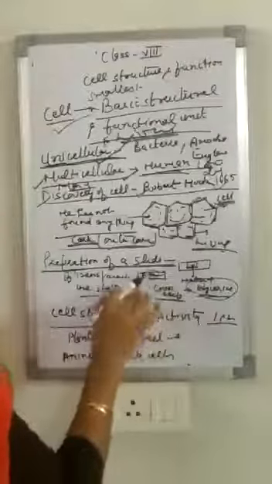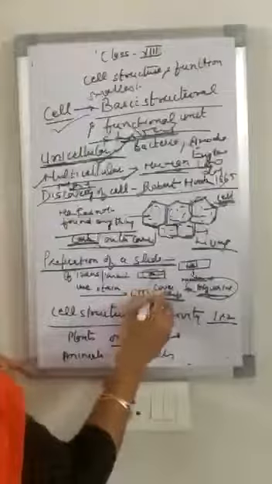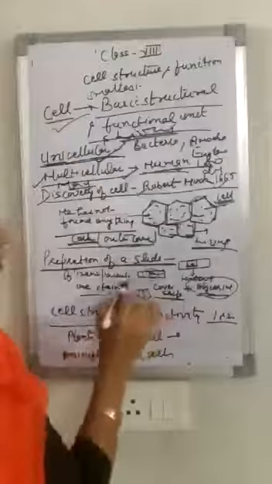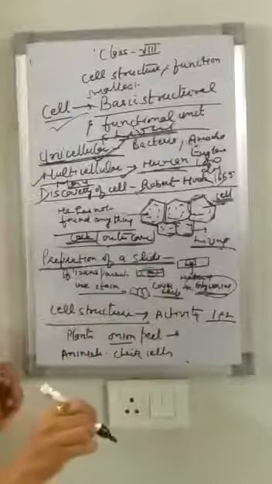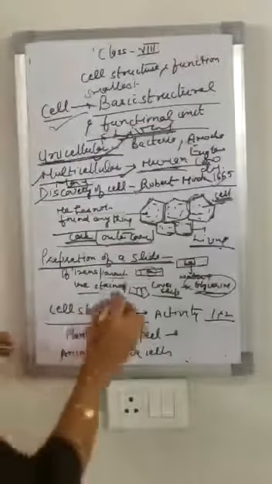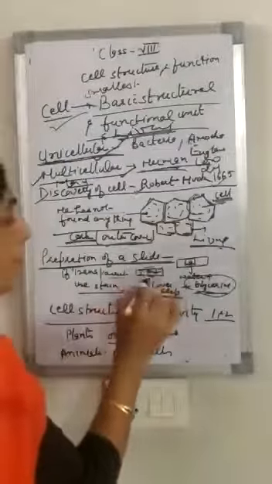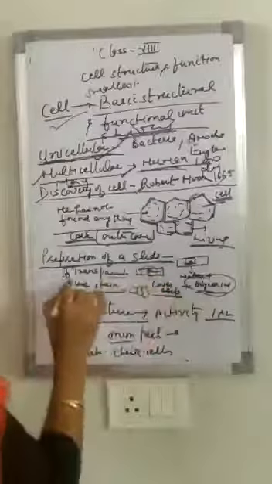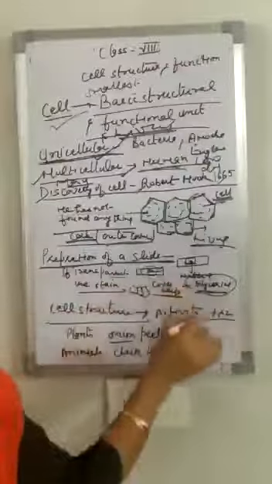And then you see under the microscope, you are able to see the cells of different shapes. One more thing you can add: if the material you want to see is transparent, you can add some stain. Stain means colored material, any colored material. You can add a drop of stain before covering it with the cover slip. What is the purpose of adding the stain? You can add saffron, red stain, anything. By the stain, you are able to see the different parts clearly in the material. So in this way you can make a slide.